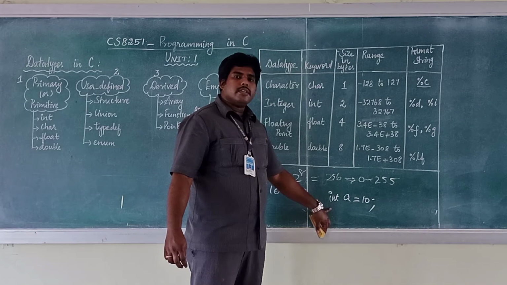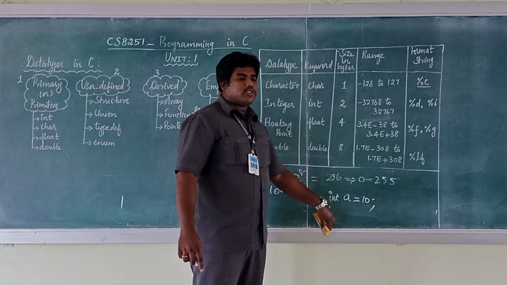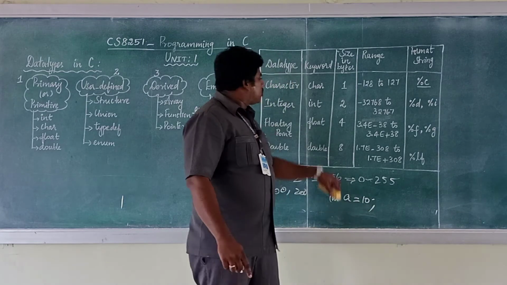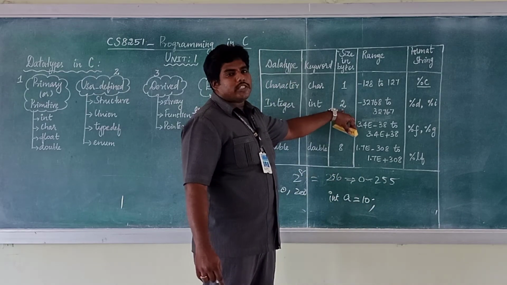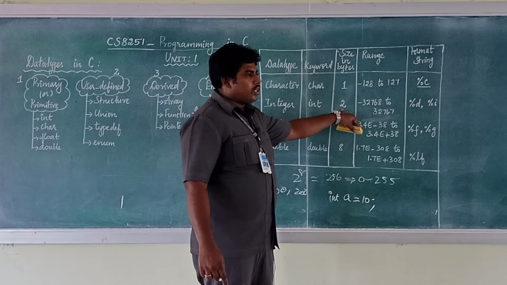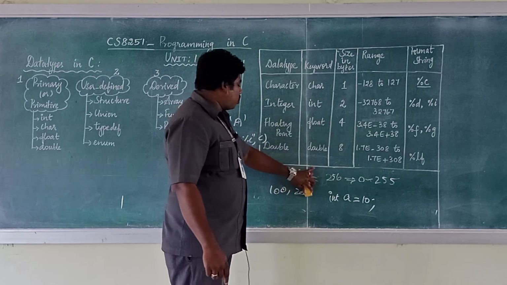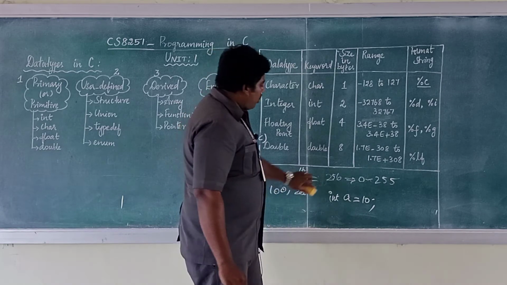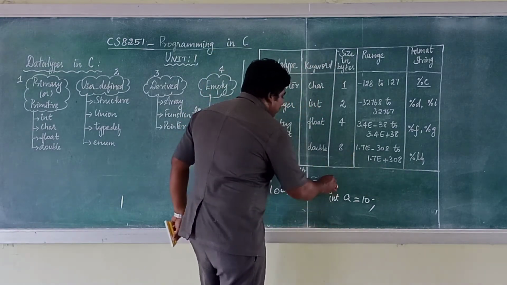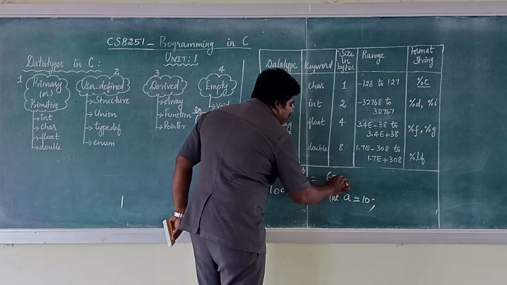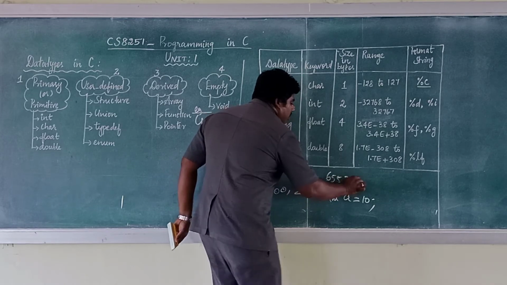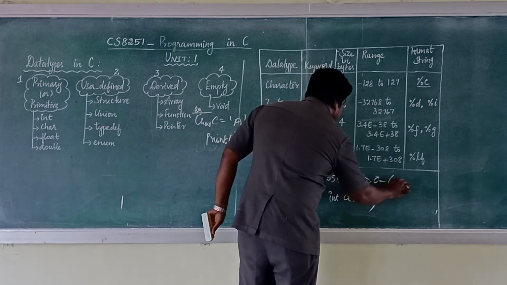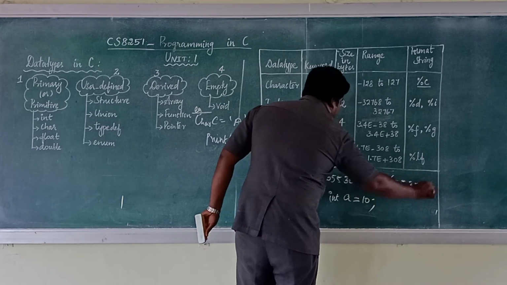So what will happen? In the memory 2 bytes are allocated for a and the 10 will be stored inside a. So for integer, 2 bytes are allocated in the memory. 2 bytes means 2 power 16. If you take 2 power 16, the value is 65,536. If you are counting from 0, the value is 0 to 65,535.